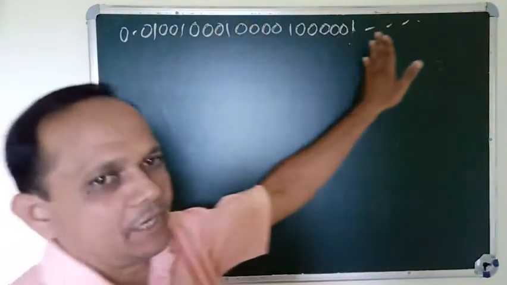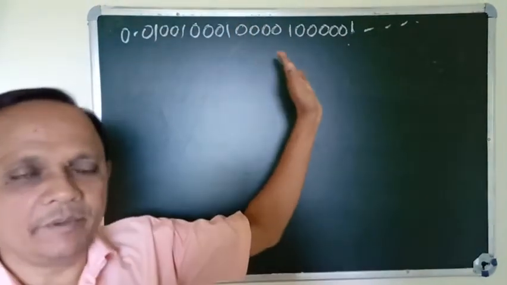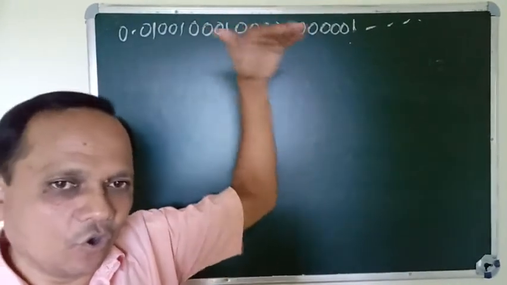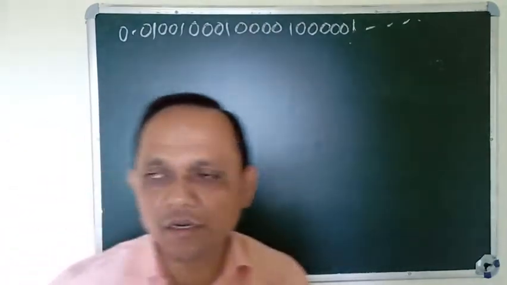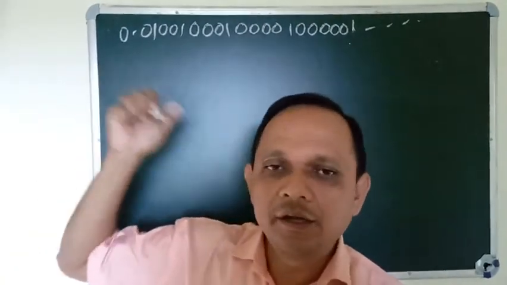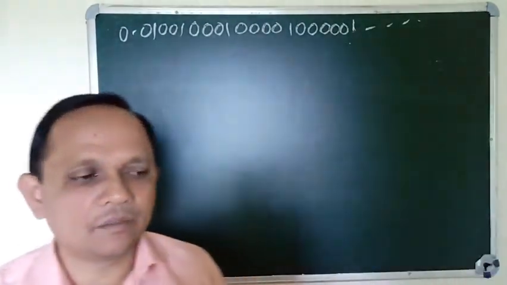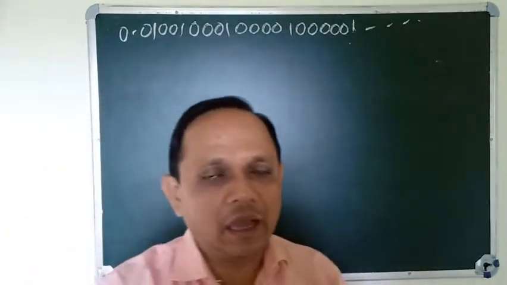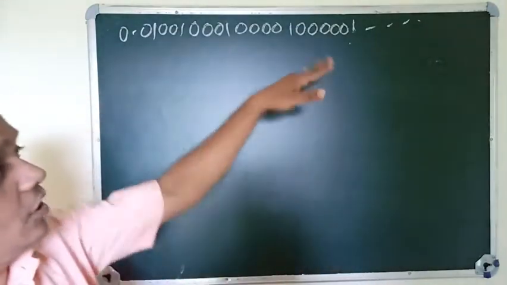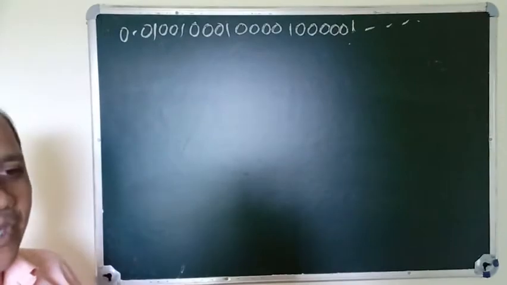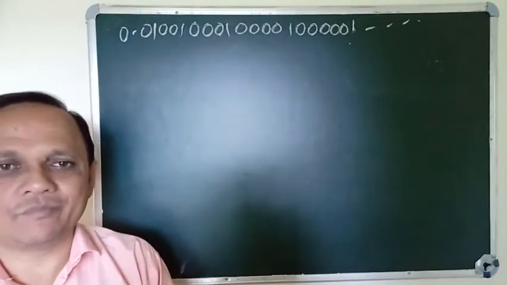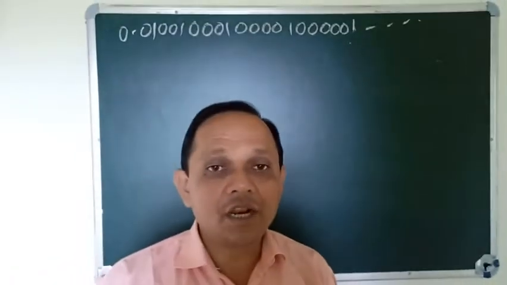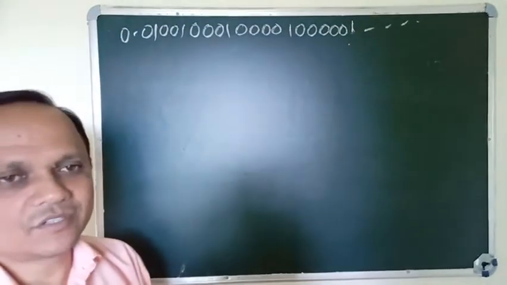Non-terminating and non-repeating numbers. Non-terminating, you cannot terminate it, and non-repeating, any numbers after the decimal are not repeated. So when it is not repeated, it is an irrational number. It is not considered a rational number. We cannot find the rational form of these numbers. So that is irrational numbers.